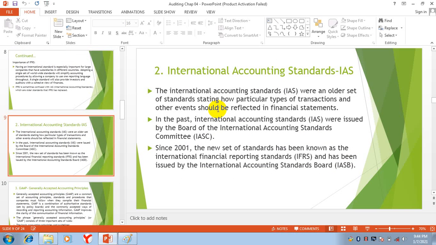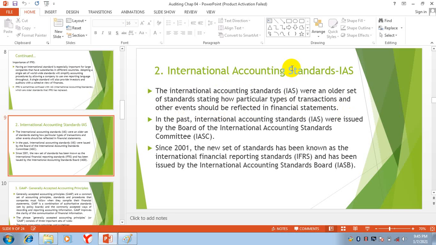Today we are going to discuss International Accounting Standards. Before International Financial Reporting Standards, the standards used all over the world were the International Accounting Standards, IAS. These were an older set of standards stating how particular types of transactions and other events should be reflected in financial statements.